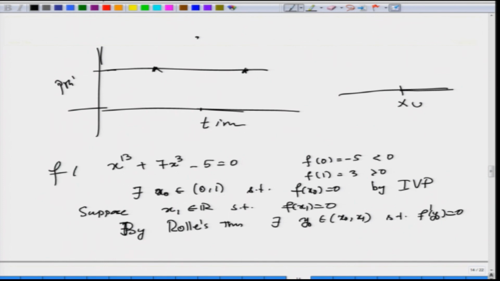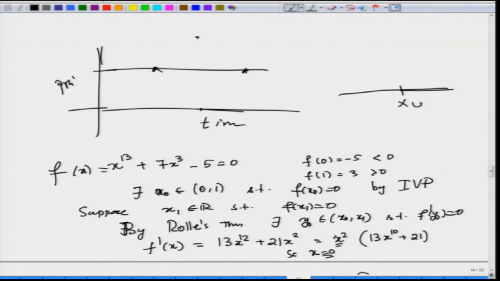If this is our f of x, then f prime of x is equal to 13x to the power 12 plus 21x squared, which is equal to x squared times (13x to the power 10 plus 21). So, this is equal to 0, and what it shows is that x has to be equal to 0.